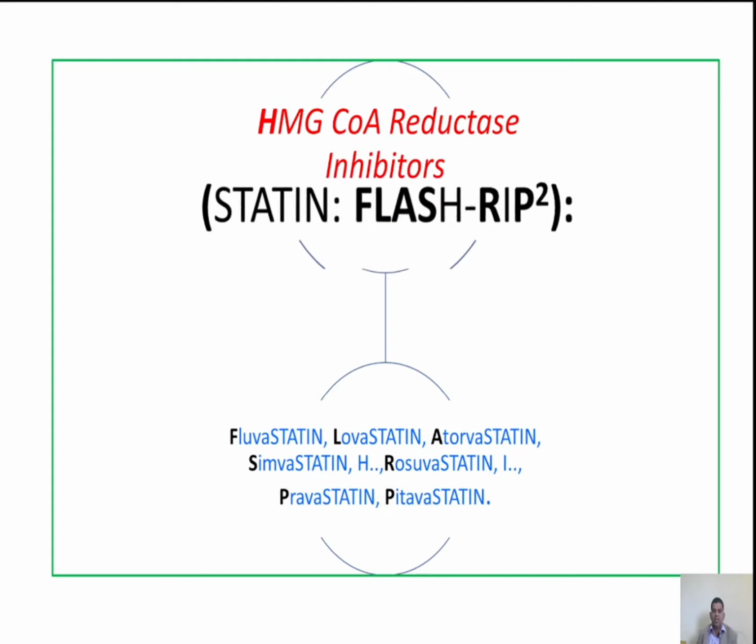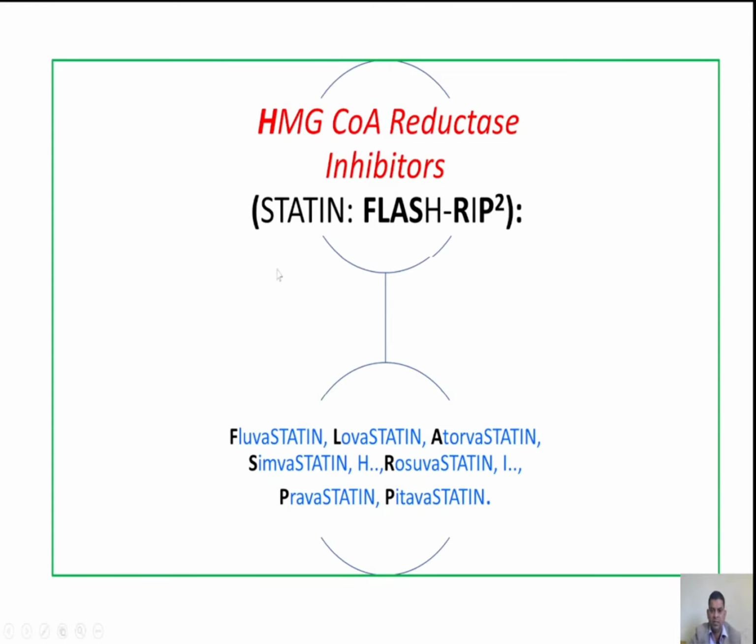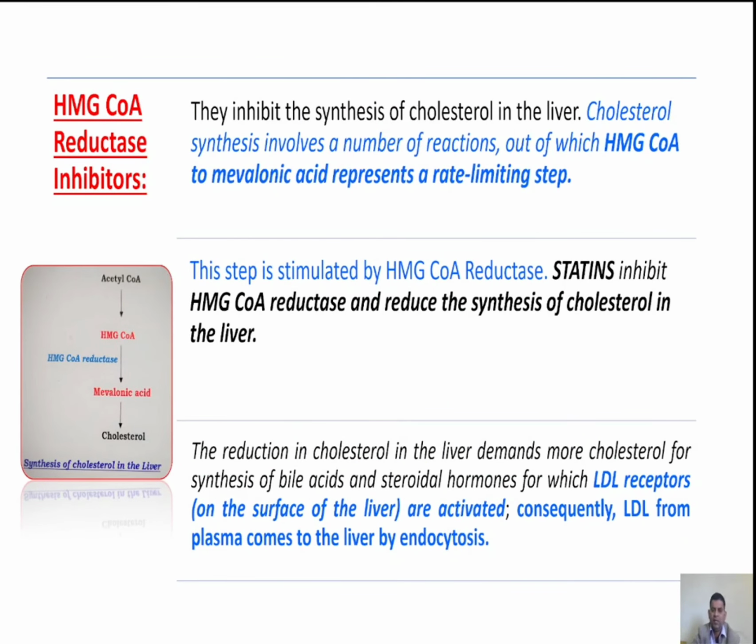The drugs are FLASRP. Here is a mnemonic for this. All are capital, but we must see the bold letters F, L, A, S or P square. F, fluvastatin. L, lovastatin. A, atorvastatin. S, simvastatin or rosuvastatin. P, pravastatin. One more P, pitavastatin.